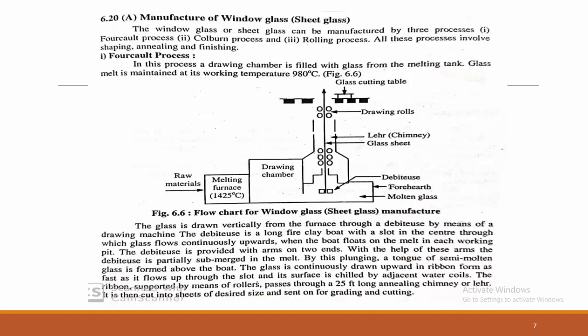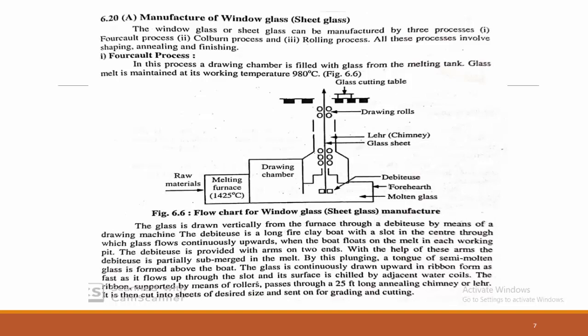So here we are going to see the very important manufacture of window glass, that is sheet glass, with the help of the Fourcault process. In this process, the drawing chamber is filled with glass from the melting tank, that is, the tank furnace, where molten glass is taken. That glass passes directly toward the formation of window glass, where the temperature is maintained. We already studied that the furnace temperature is 1400 to 1500 degrees, while in the drawing chamber the temperature is maintained at 980 to 1000 degrees Celsius.